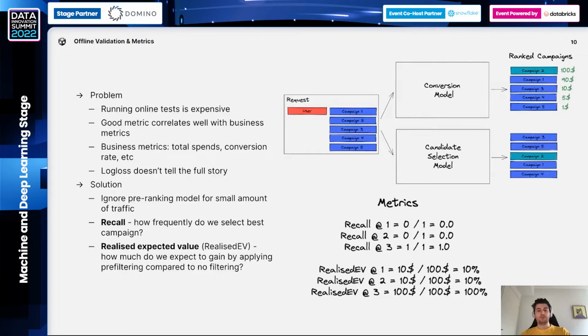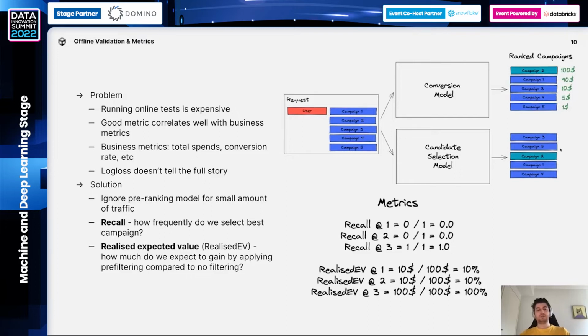So we decided to calculate the following two metrics, recall and realized expected value. The setup looks like the following. We take a request and put it through a conversion prediction model and the candidate selection model. Both models return the probability of an ad being installed, and we multiply this probability by the cost of the campaign and sort the output list by this expected value, this multiplication. On the right part of the screen, upper, the expected value of campaign 2 is $100, campaign 1 is $90. The output of the candidate selection model has the same campaigns but in a different order. So the top 1 campaign is campaign number 3, then 5, etc.